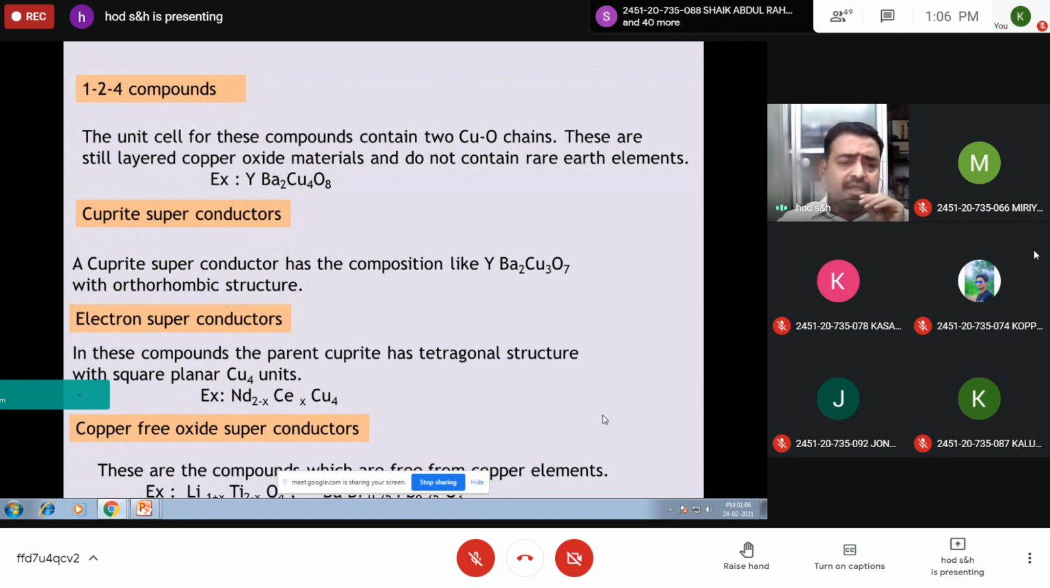And the fourth one, electron superconductors. In these, electrons are the majority carriers, and the cuprate has a tetragonal structure with square planar copper chains. And finally, some new materials have been synthesized which are free from copper, and these are called copper free oxide superconductors. Like this, the high temperature superconductors are classified.